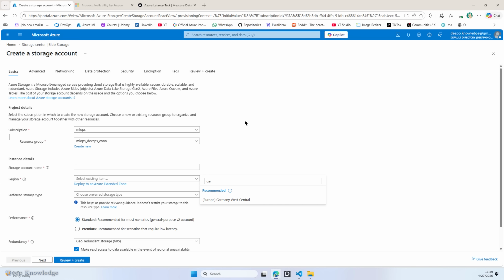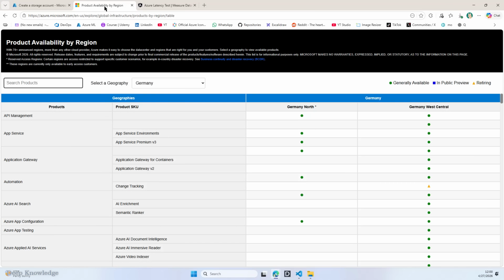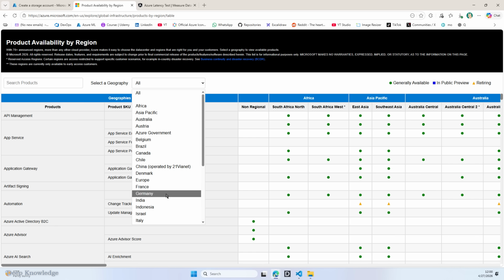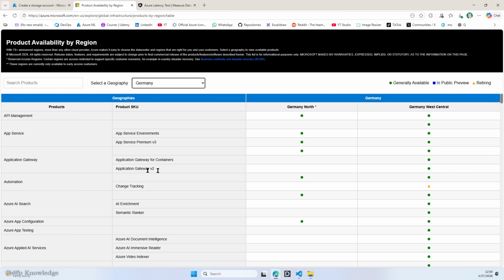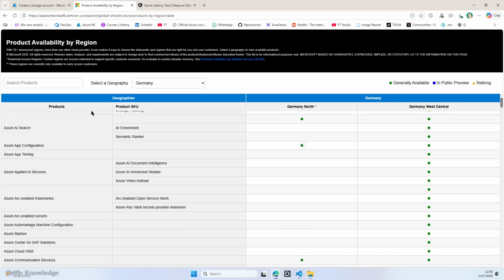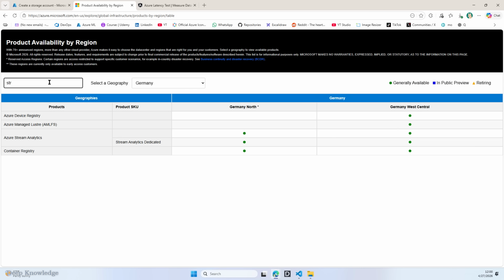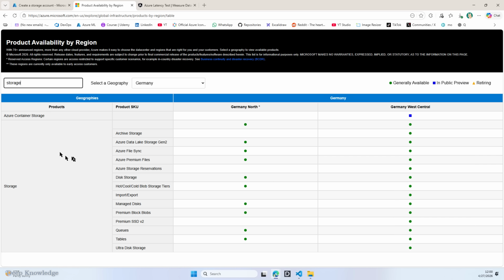Now, another aspect you have to take care about is product availability, and not all the services are available in all data centers. If we take Germany here, for instance, as you can see, Application Gateway version 2 is not available in Germany North. And let's say, for instance, storage account. You can see Data Lake Storage Generation 2 is available in both.